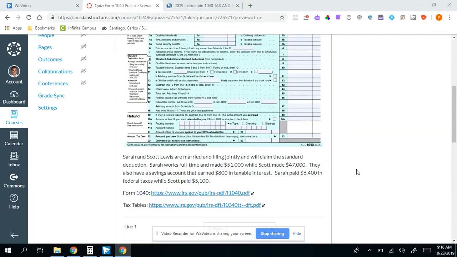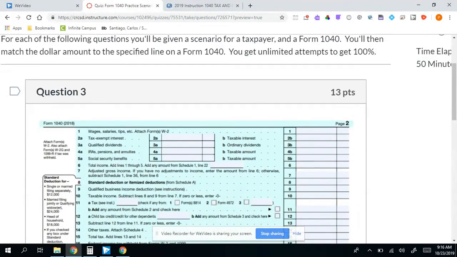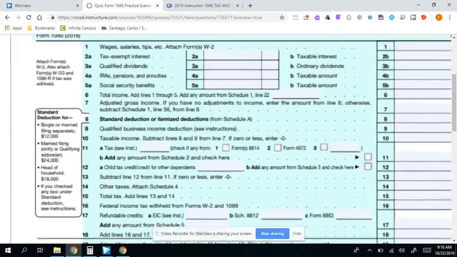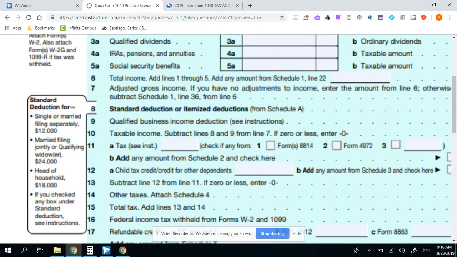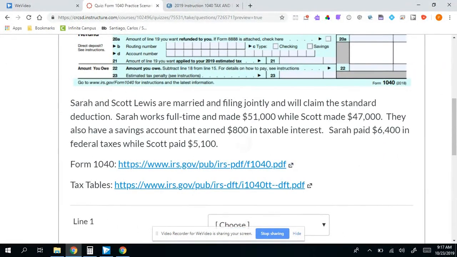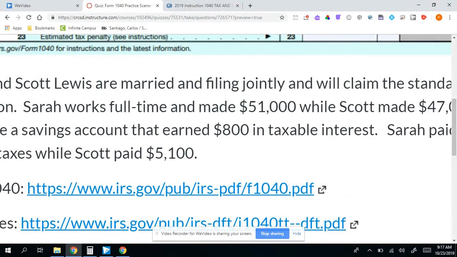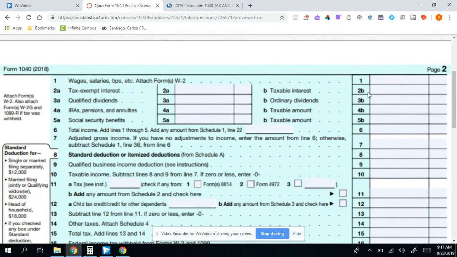Sarah and Scott Lewis are married in scenario 3, and they're filing jointly. So a couple of things to consider here is we need to combine both of their income on line 1, right? Since they're jointly, they're combining everything onto one Form 1040. So we'd have to add both of their incomes on line 1. And then for their deductions over here, the standard deduction, we want to make sure that we select that married filing jointly. So they're going to have a greater standard deduction of $24,000 as opposed to if they were just single. Additionally, they had a savings account that earned $800 in taxable interest. So if I head back up, you'll see taxable interest would be going on line 2B.